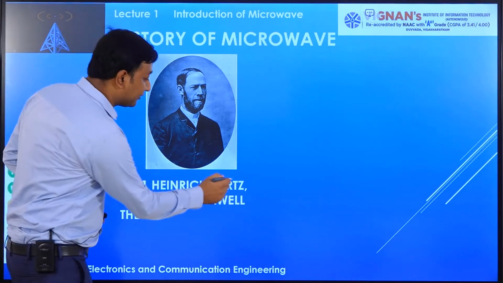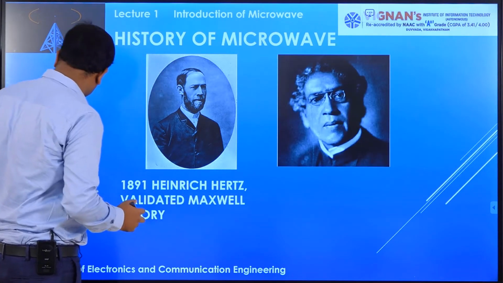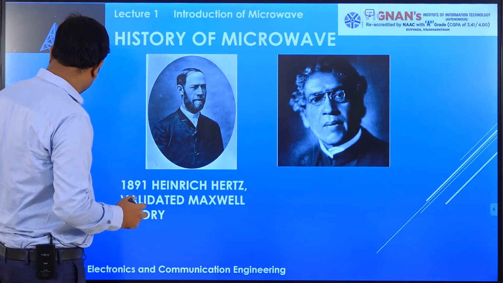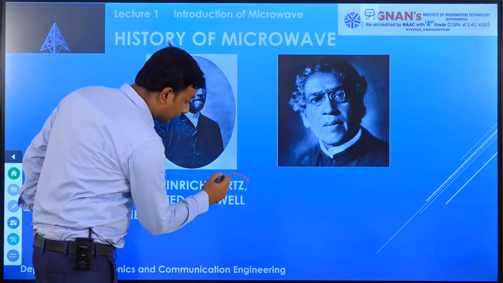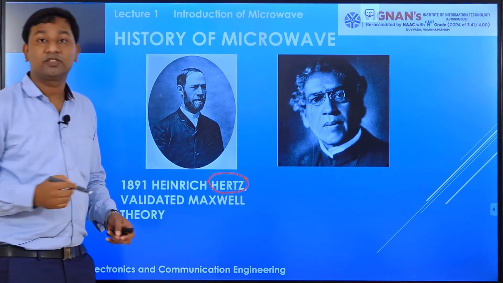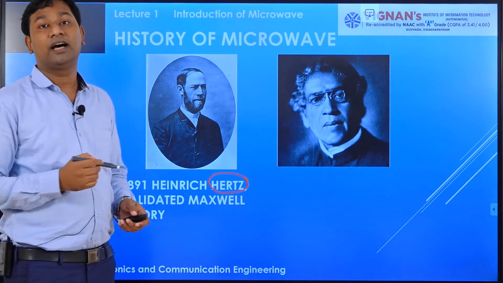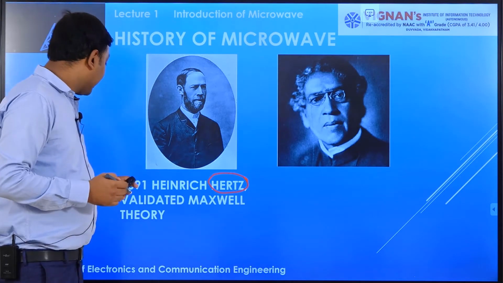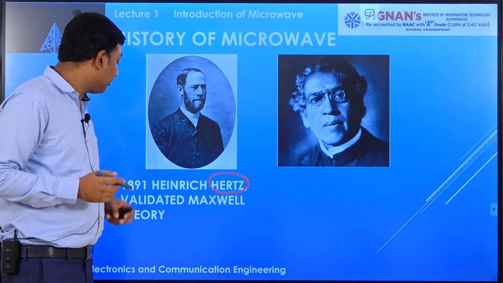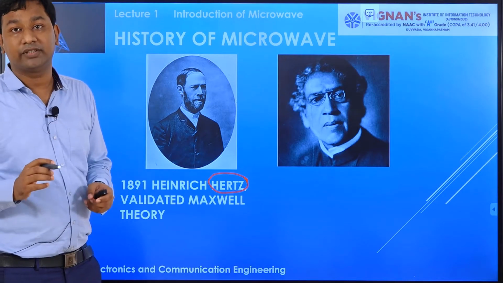We can remember that the unit of frequency is also named after him, Hertz. So in 1891 Heinrich Hertz validated Maxwell's theory.